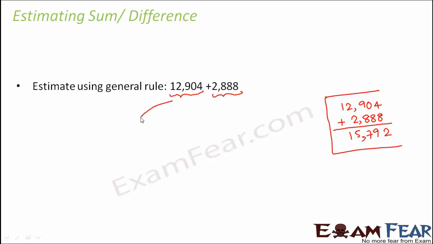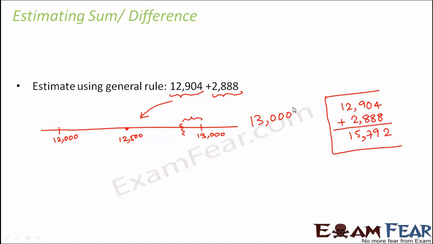Now, what would be the estimate for 12,904? When you are estimating it to the nearest thousands, you can say that 12,904 would lie between 12,000 and 13,000. Somewhere between these two would be 12,500, and you have 12,900, which is definitely going to be closer to 13,000. So we can round off 12,904 as 13,000.